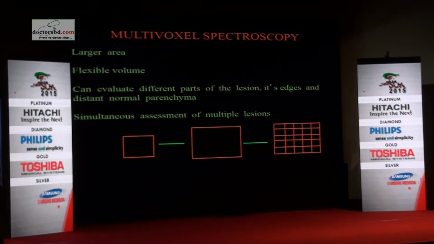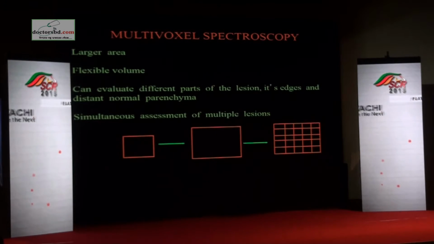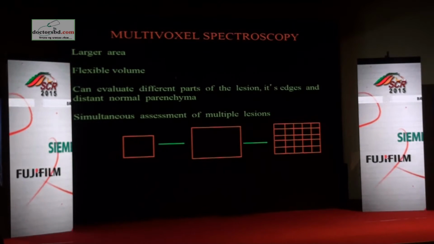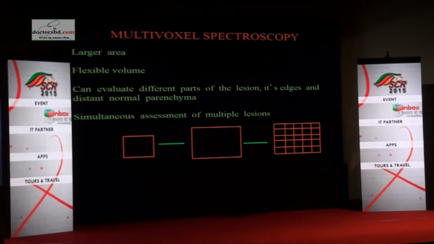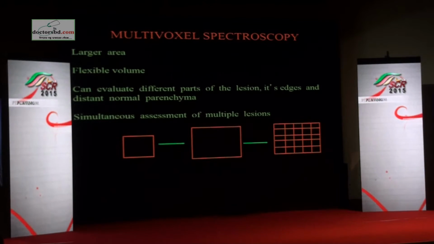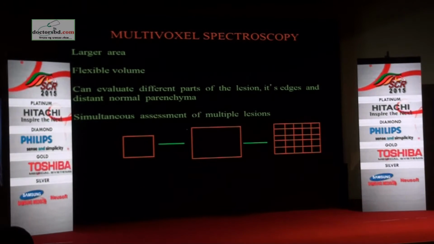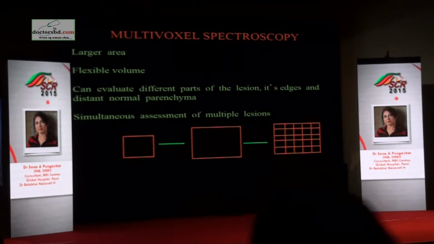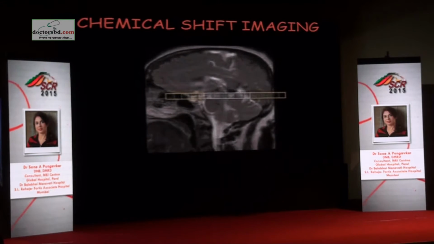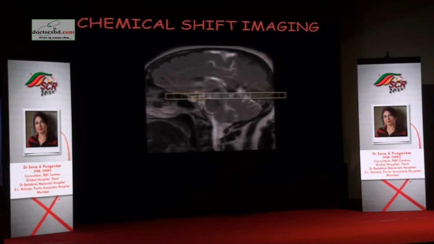But if we switch to multi-voxel spectroscopy or chemical shift imaging, we can assess a larger volume which is flexible. So in this, by default, the thickness of the slab goes down to 1 centimeter, and you can allow a variation in the x and y axis. But the thickness by default is 1 centimeter. But it allows you simultaneous assessment. This is how you plan the slab of a 2D acquisition.